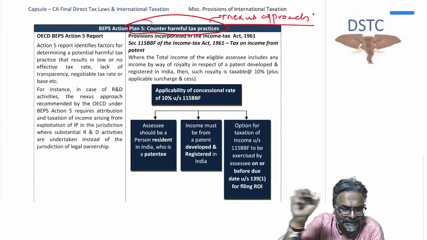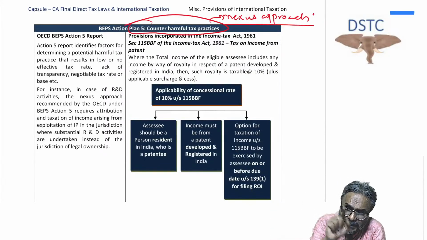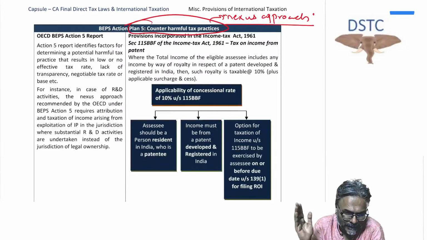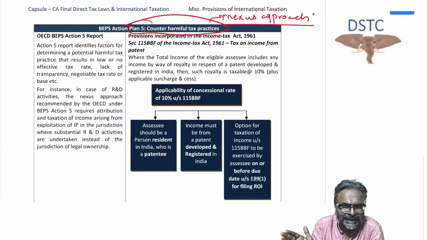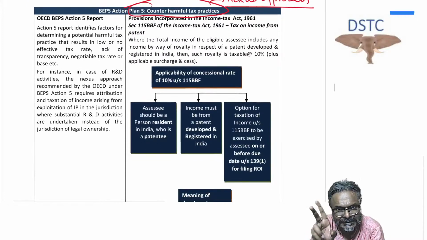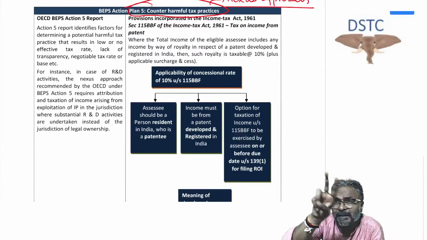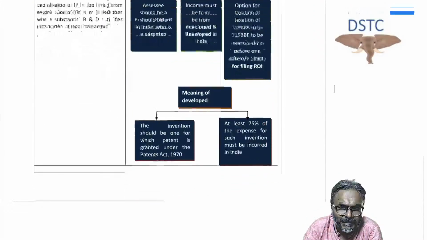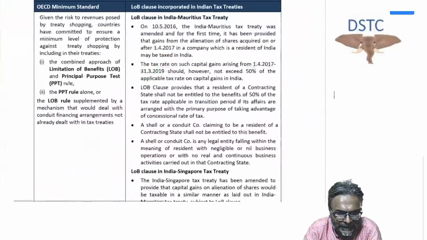So therefore the nexus is established, and hence the royalty income earned by the resident will be taxed where? In India. And we have a concessional tax rate under 115BBF on such royalty income earned by a resident. What is the rate of tax? 10%. So the nexus of the royalty income is established with the research which has been carried out in India. This is BEPS action plan 5.